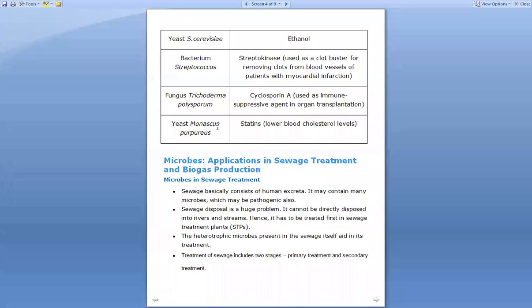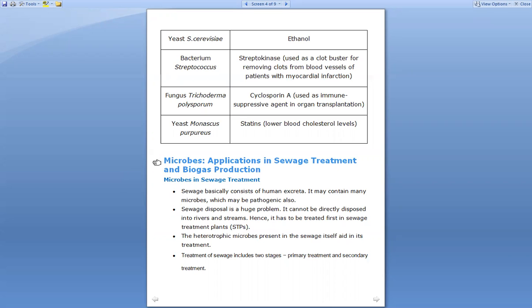Next is the yeast Monascus purpureus. This yeast is responsible for the production of statins. These statins function to lower blood cholesterol levels. So if the cholesterol level is higher in a particular patient's body, then they are given statins, and with the help of statins the cholesterol level decreases. So these are the different types of chemicals, enzymes, as well as bioactive agents which are derived from several different types of microorganisms.